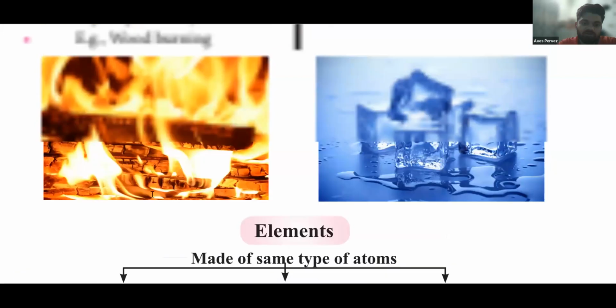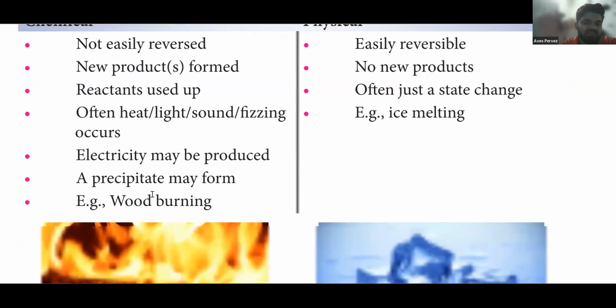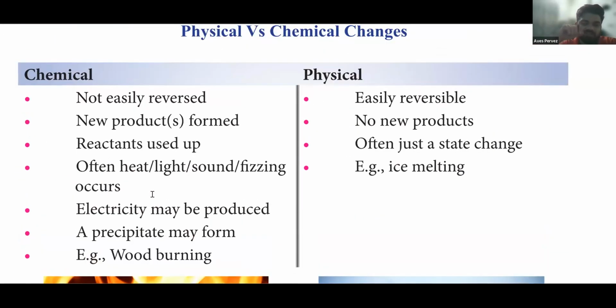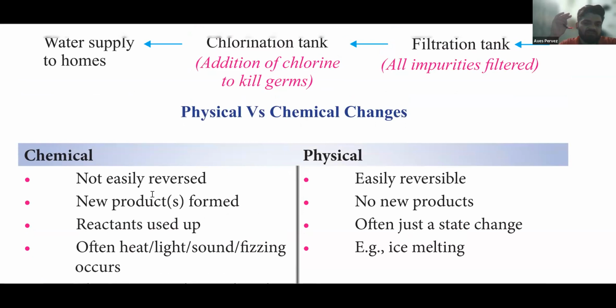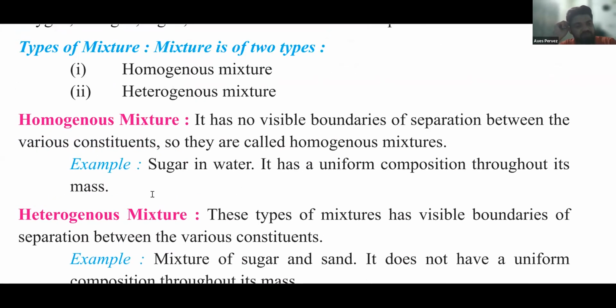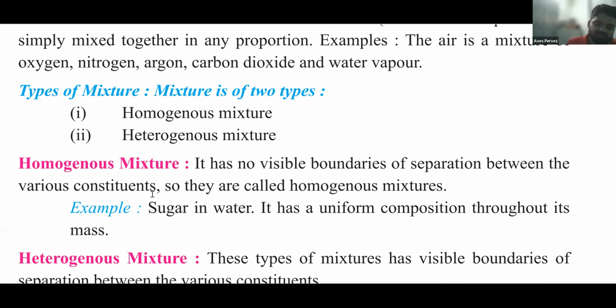Now you know that there's simple physical change and chemical change. The change which is not reversible is called chemical change. Reversible is called physical change. In one, a new product is formed; in the other, no new product is formed. So you can do this. Let me discuss the important thing, that is mixtures. Okay, let's talk about the mixtures.